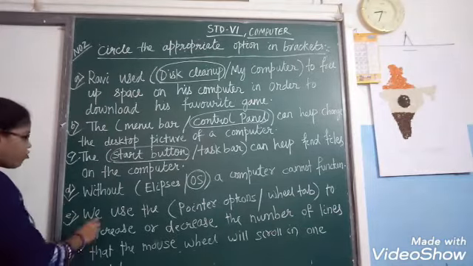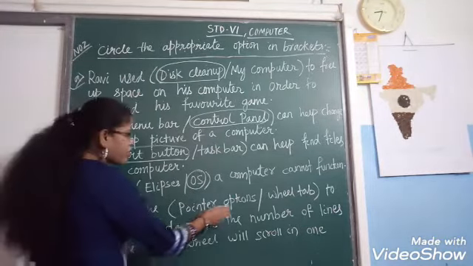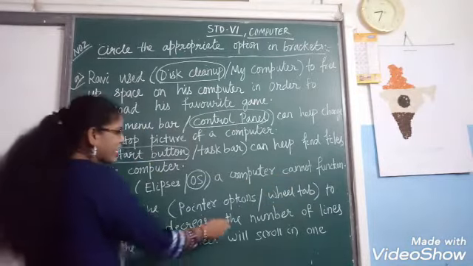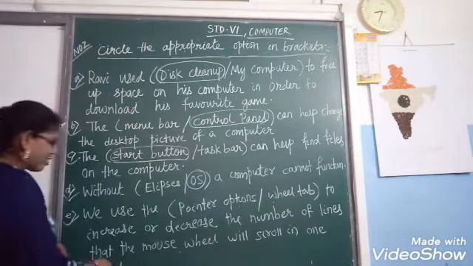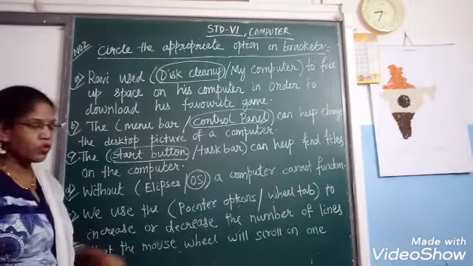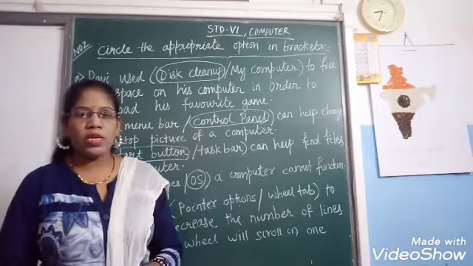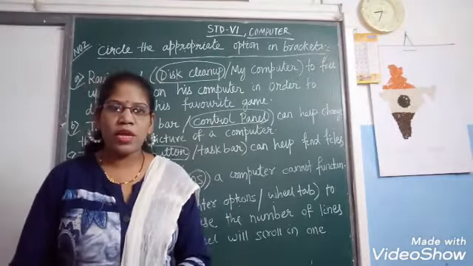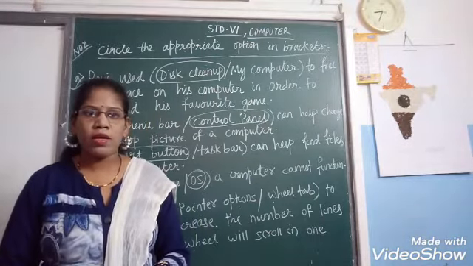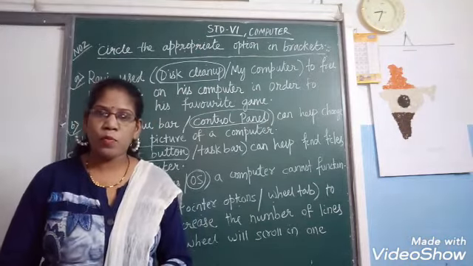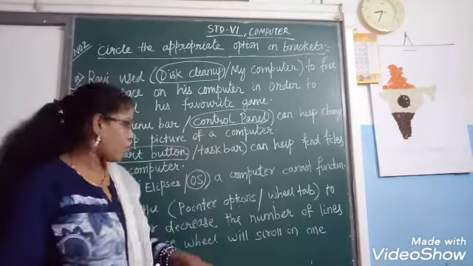Come to the last one. We use the pointer option or wheel tab to increase or decrease the number of lines that the mouse will scroll in one notch. When you want to increase and decrease the wheel of the mouse, okay, where do you have to go? Yes, in the mouse properties, you have to go where?